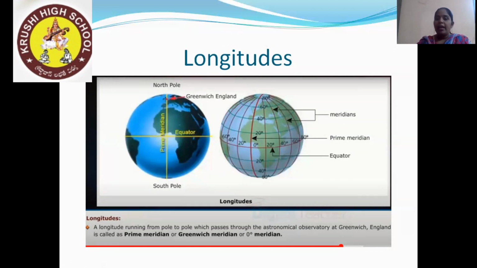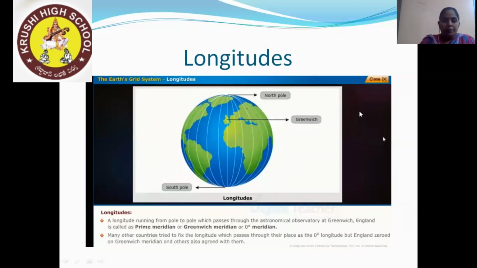It passes through England, at Greenwich. So that is called the prime meridian, Greenwich meridian, or zero meridian. Many other countries tried to fix the longitude passing through their place as the 0 longitude, but England fixed the zero on the Greenwich meridian, and the other countries also agreed to it.